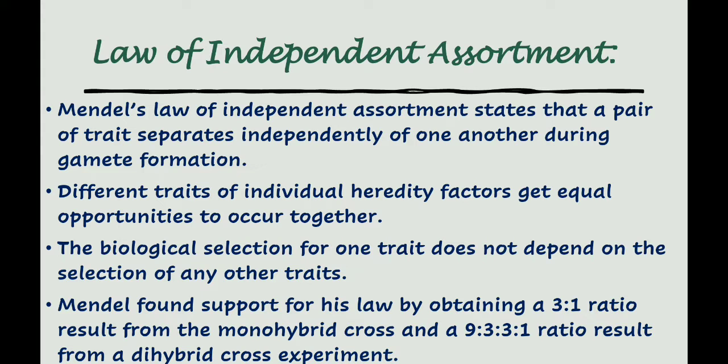Law of independent assortment. Mendel's law of independent assortment states that a pair of traits separates independently of one another during gamete formation. Different traits of individual hereditary factors get equal opportunity to occur together. The biological selection for one trait does not depend on the selection of any other traits. Mendel found support for his laws by obtaining a 3:1 ratio result from the monohybrid cross and a 9:3:3:1 ratio result from the dihybrid cross experiment.